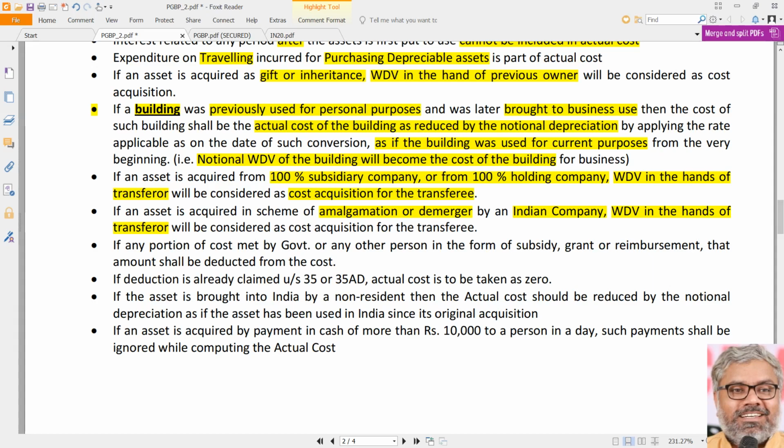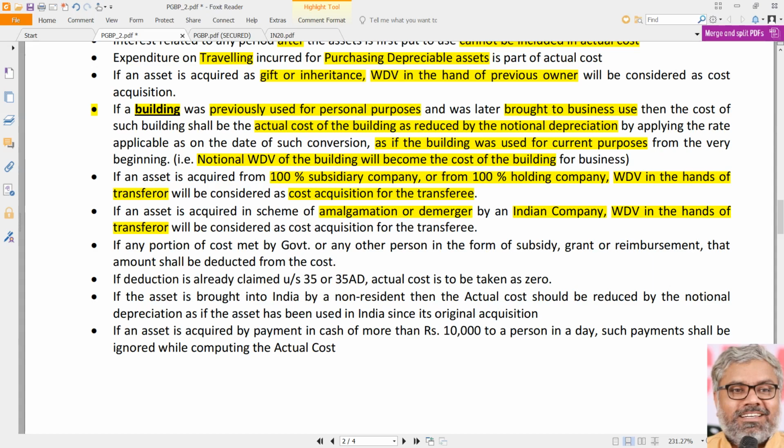But while calculating notional WDV, care has to be taken. We need to apply which rates? The rates which are applicable at the time of conversion of that asset. For example, maybe the building was acquired 10 years back, and the rates of depreciation as per the Income Tax Act then might be different. Maybe there were changes according to the latest rates of depreciation for the current year. So which rate should we apply if a dilemma comes? There is no dilemma. The rates which are applicable at the time of conversion only shall be applied. When it was acquired, what were the rates according to that year's Income Tax Act? No need to look at that. That is the first point.